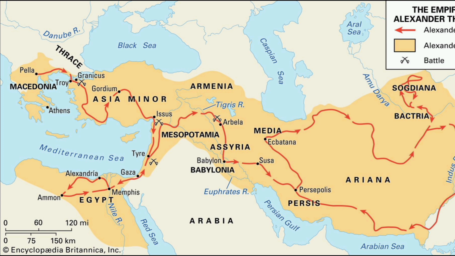Next, Alexander marched into Egypt, where he was welcomed as a liberator from the Persians and was given the title of pharaoh. He founded the city of Alexandria in Egypt. Many cities in the empire he created were named in honor of Alexander the Great.